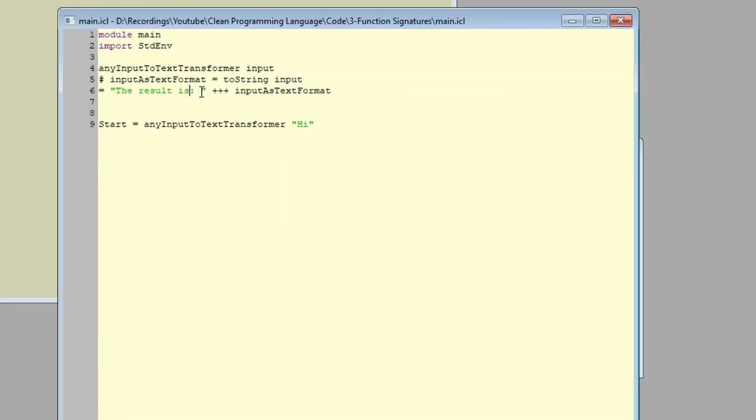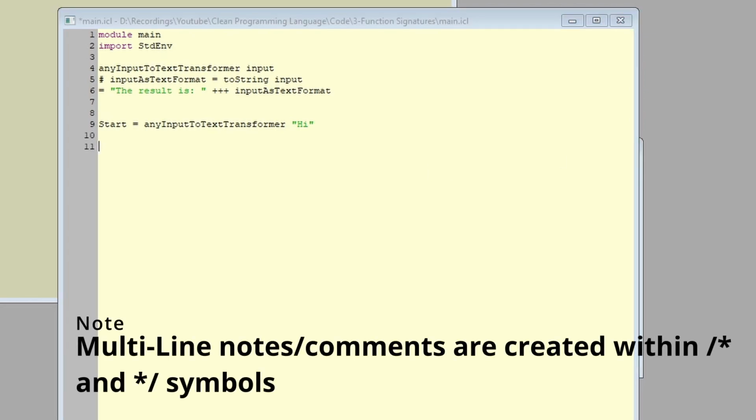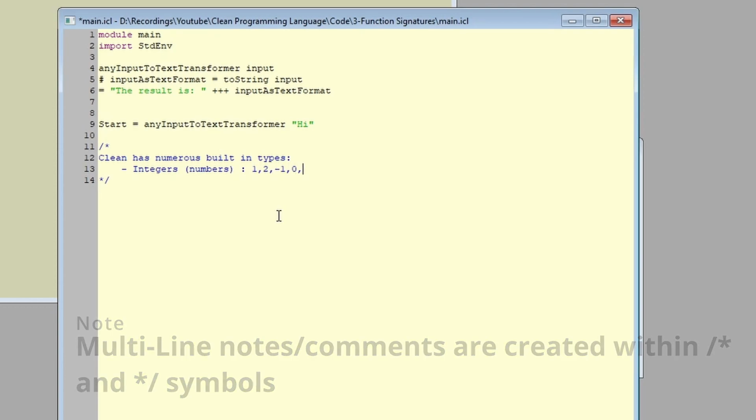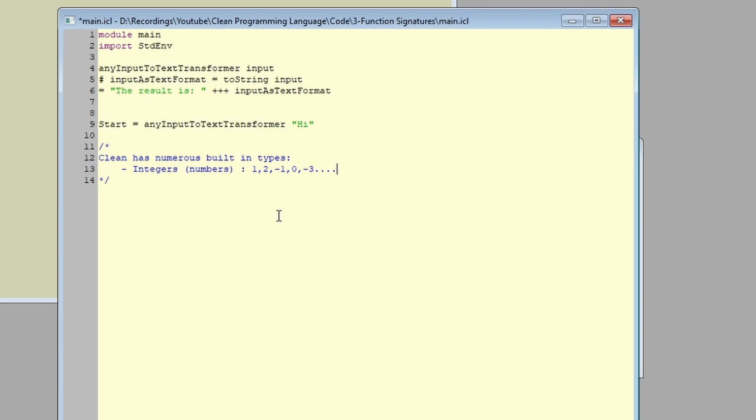Note that Clean has multiple built-in types inside it. So it understands what is a number and what is a text and can differentiate between them. Another important information is that Clean calls them differently. It calls the numbers integers, it calls the text a string, and so on and so forth. Also, Clean can differentiate between the types based on how you write them. For instance, you can write a letter, a character, or sometimes called an alphabet, inside a single quote, and Clean can understand that this is an alphabet, it's a letter.